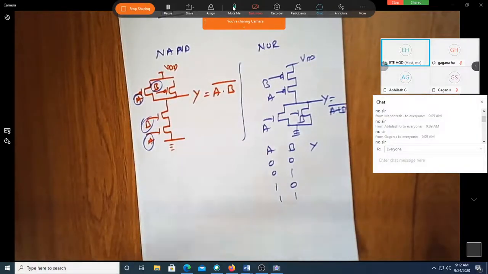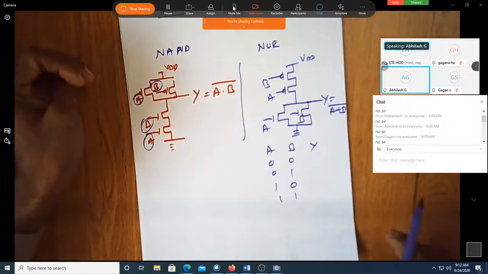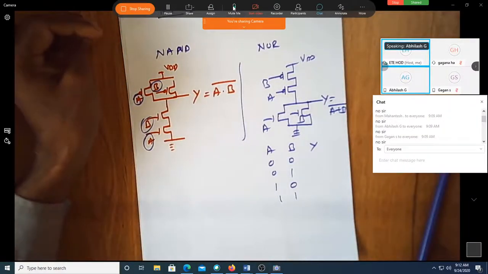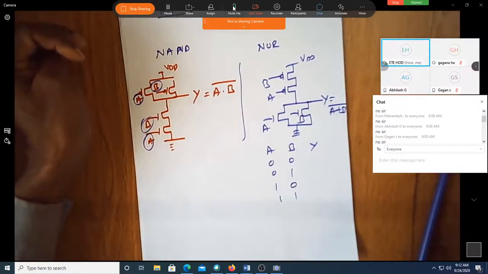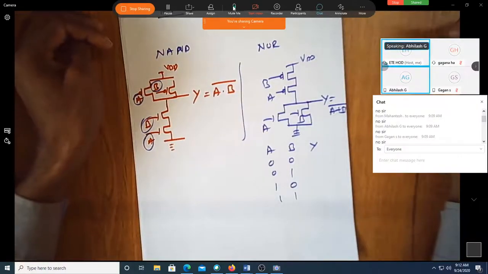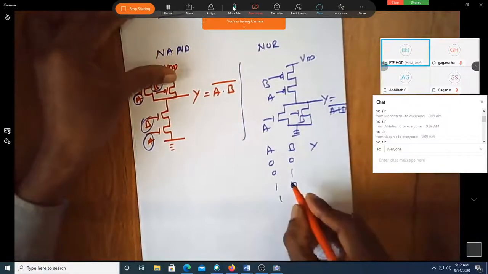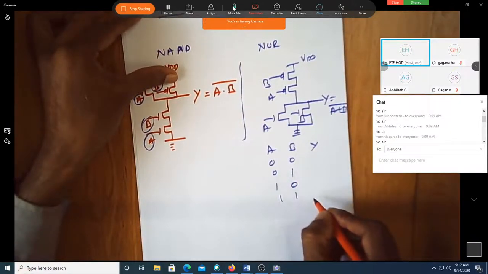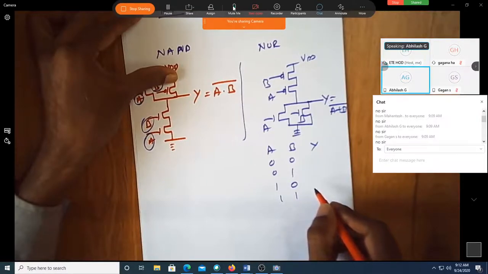If any one of the inputs is high, then the output is high, sir. Can I write this as 1, 1, 1? No, sir. If both the inputs are low, then the output is high.